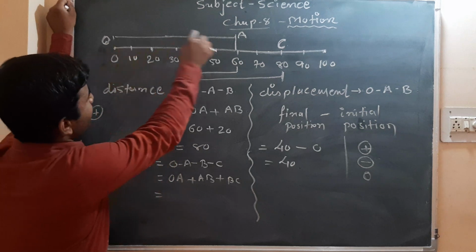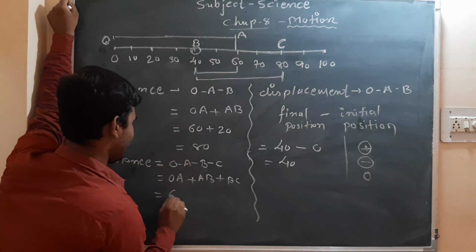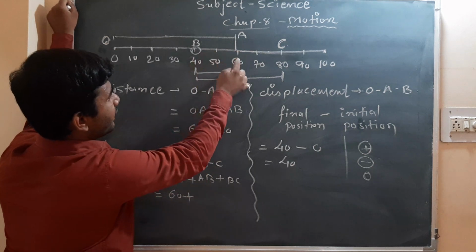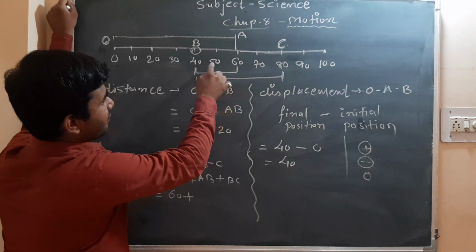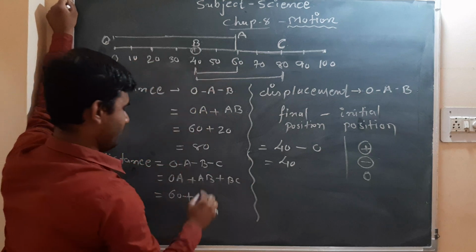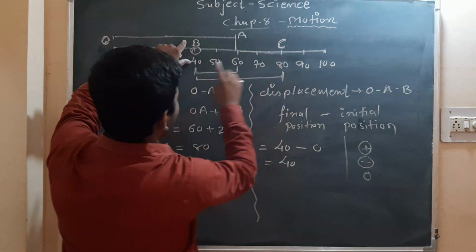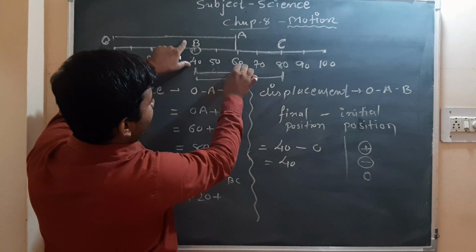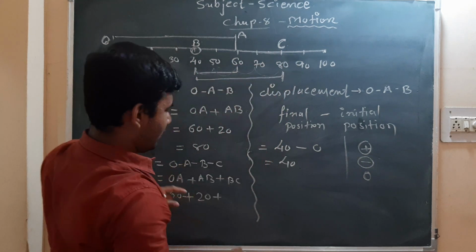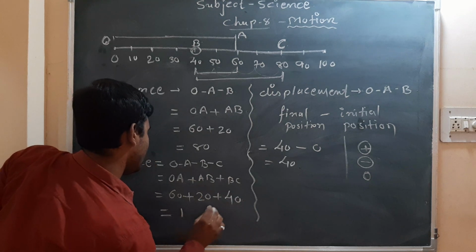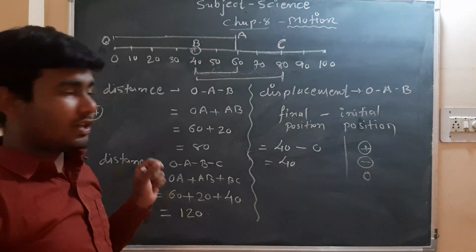How much distance is O to A? That is 60 units, plus A to B. Here you can see 60, 50, 40, means 10 and 10, 20 units, plus B to C. Here you can see 10, 20, 30 and 40. So 40. So what is the total distance? 120 units will be our total distance.